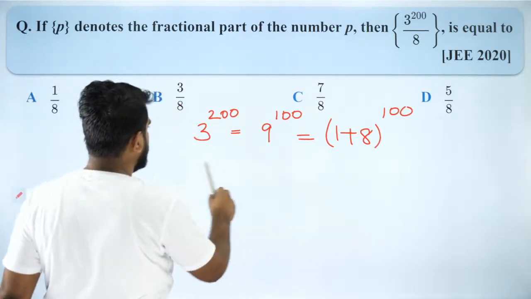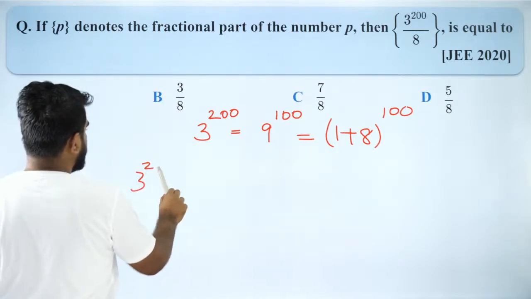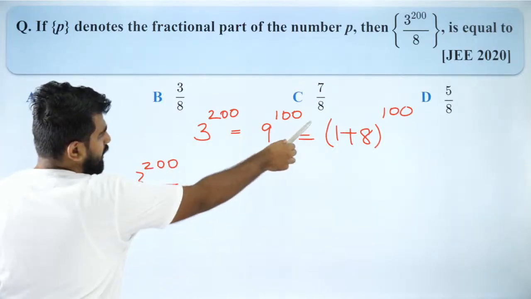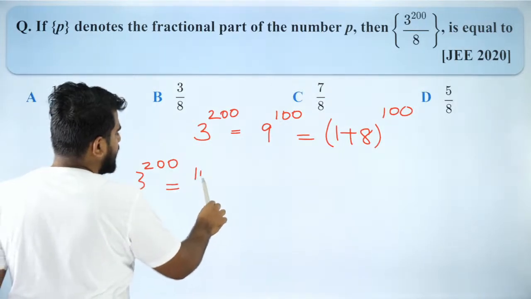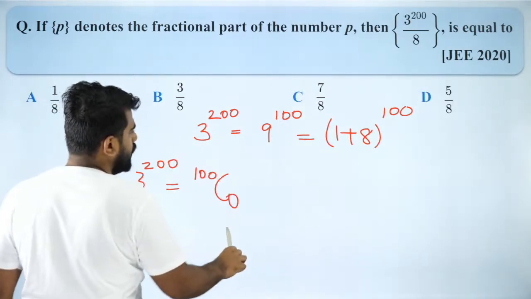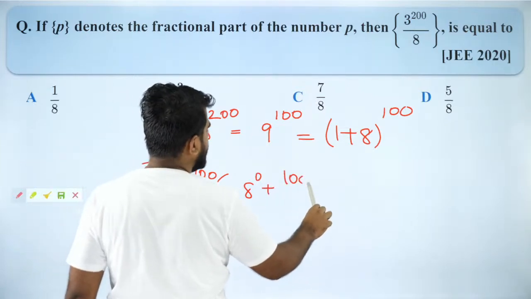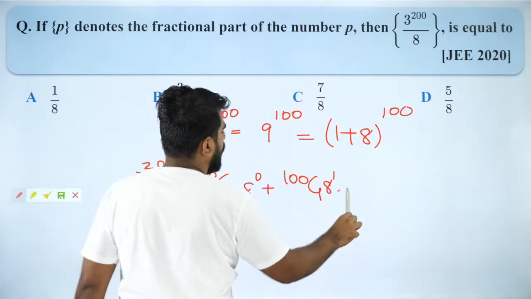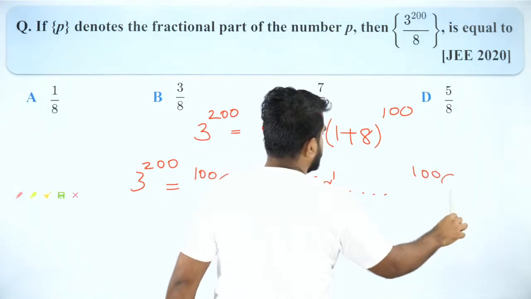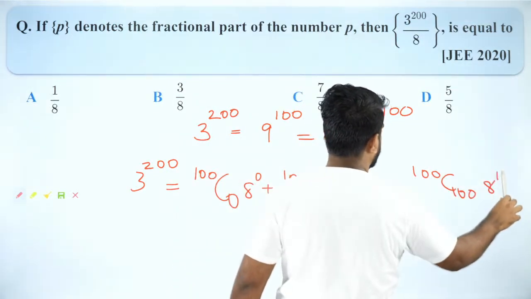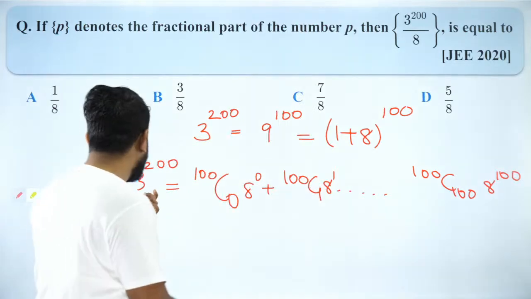So can I say 3 to the power 200 is equal to, if I open it, what will I get? I'll get 100C0 8 to the power 0, plus 100C1 8 to the power 1, all the way up to 100C100 8 to the power 100. Now let's divide by 8.